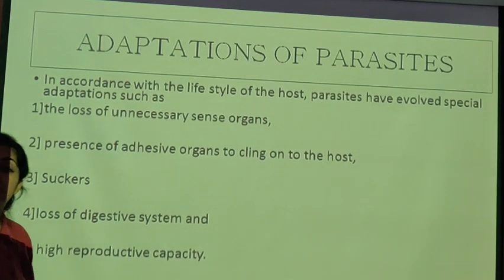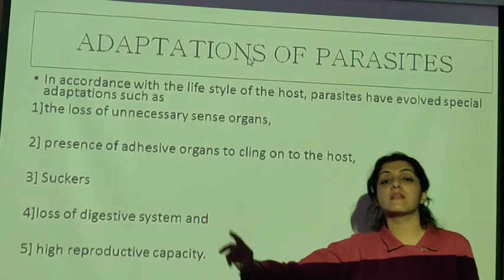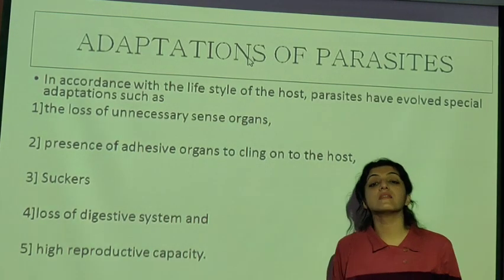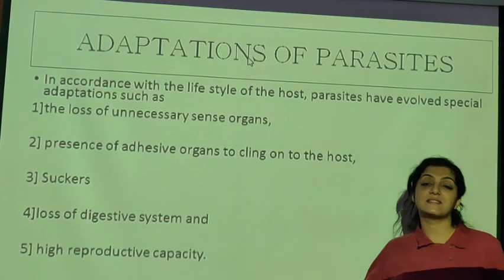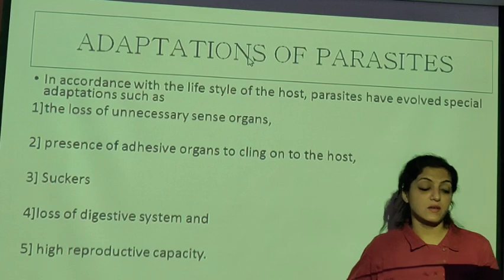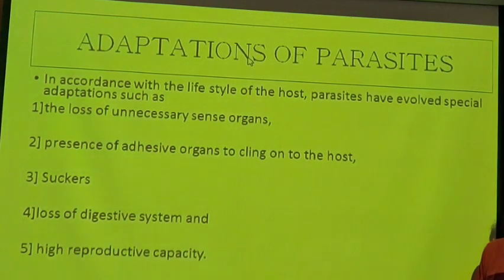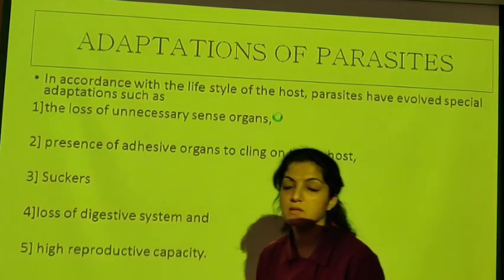Because they are not doing any other work, उनको shelter free में मिल रहा है, उनको खाना free में मिल रहा है, they are going to have a high reproductive capacity which they are going to reproduce on the host itself, whether it is ecto or it is endo, host में ही वो reproduce करेंगे. They are going to reproduce in the host.